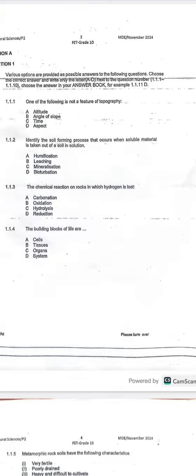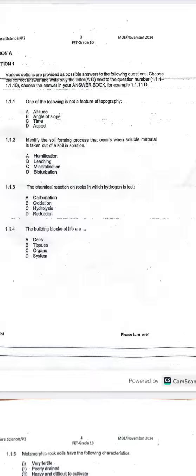We will be trying to answer section A. So we start with 1.1.1. One of the following is not a feature of topography. We should understand that when we are talking about the topography of the land, we are talking about the shape and the position of the land. The aspects of topography are slope, aspect, and altitude.